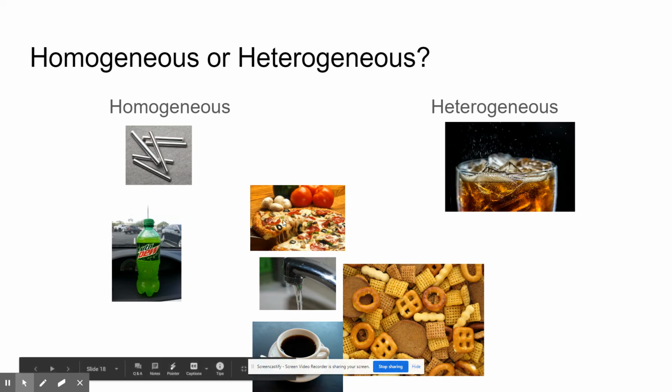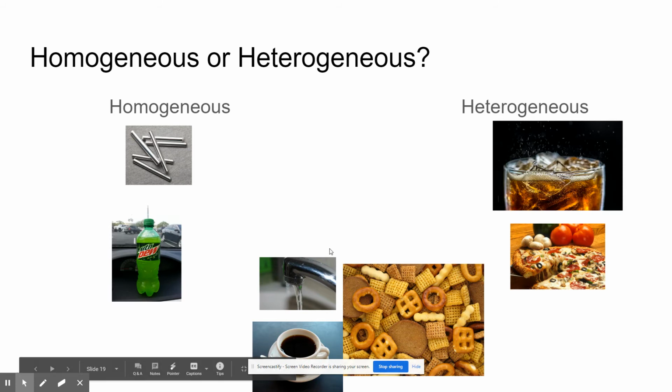Okay. Pizza, obviously you can see all the different parts to that. All right. Tap water. You might say, I thought water was a compound. Yeah, but tap water has other things in it. It's got like fluorine mixed into it. So even though it all looks like one substance, it all looks like a compound, it's got other minerals and other things mixed into it as well.